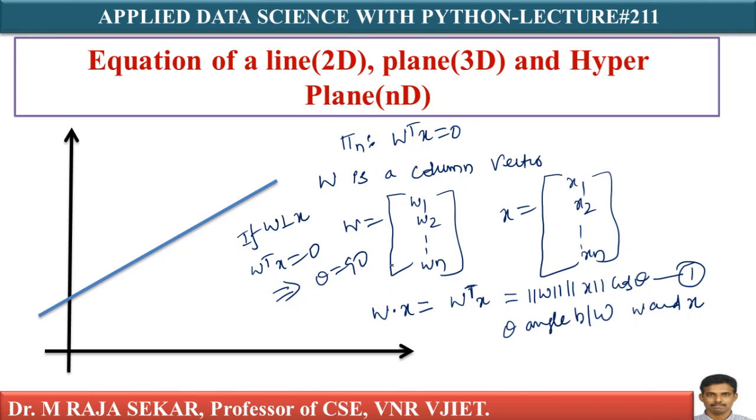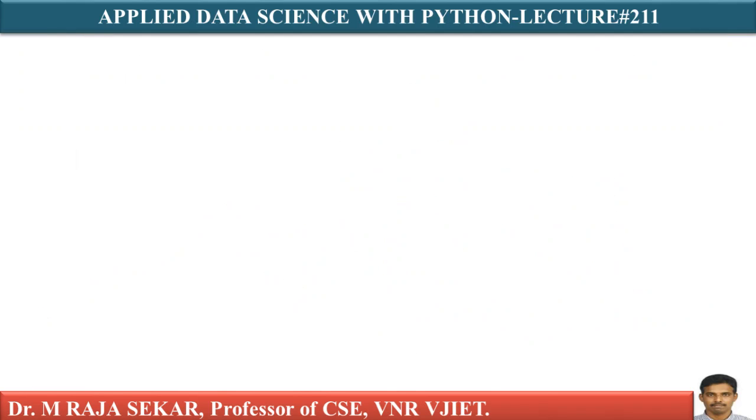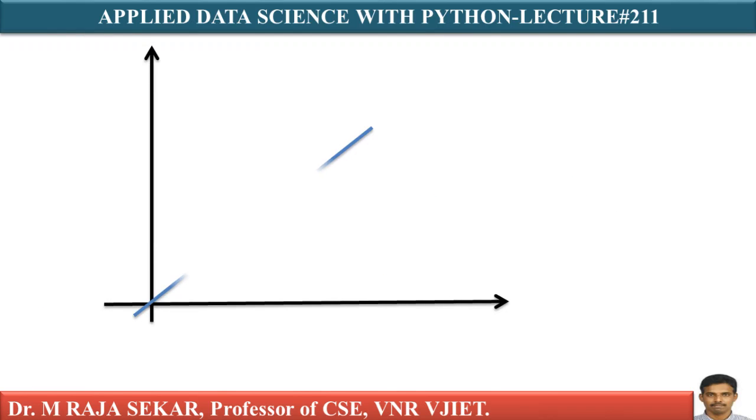With this, let's understand a different way of interpreting this equation. Just for simplicity, I will draw a line instead of drawing a plane. This is the case where the equation passes through the origin.